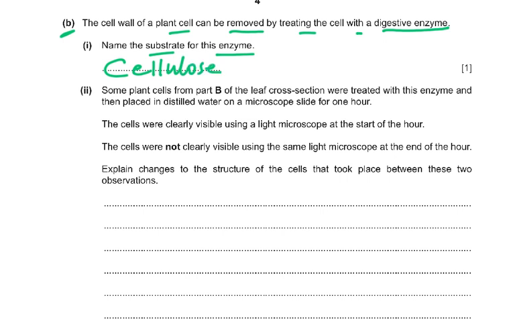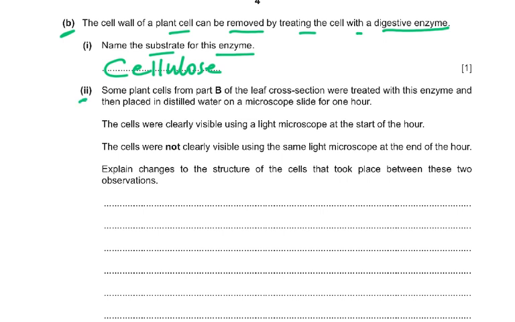If you use an enzyme cellulase, that will digest the cellulose. So the cell wall can be removed by treating the cell with a digestive enzyme. So cell wall is made up of what? It's made up of cellulose. The enzyme you would use would be cellulase, which of course is present in certain herbivorous animals. They have a four-chambered stomach, and bacteria live in their stomach, and that produces cellulase.